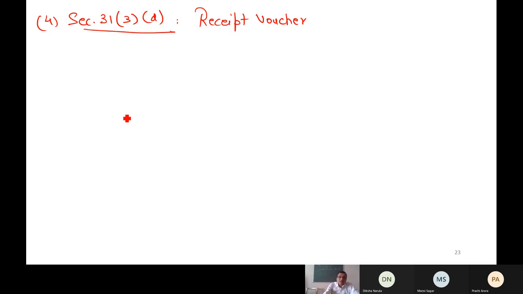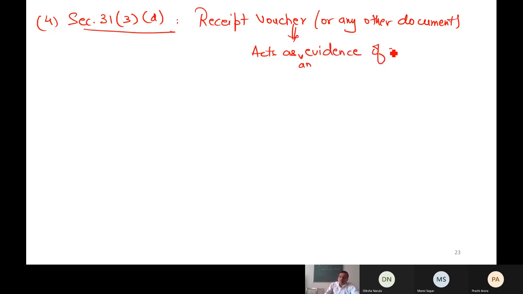So that is why section 31(3)(d) says that issue receipt voucher. Supplier has to issue receipt voucher or any other document which acts as an evidence. But जब मैं किसी को एडवांस दूंगा तो मुझे कुछ प्रूफ भी तो चाहिए, as an evidence of receiving the money. That's it. This is what receipt voucher is. Again, then what are the particulars? What are the particulars of receipt voucher?